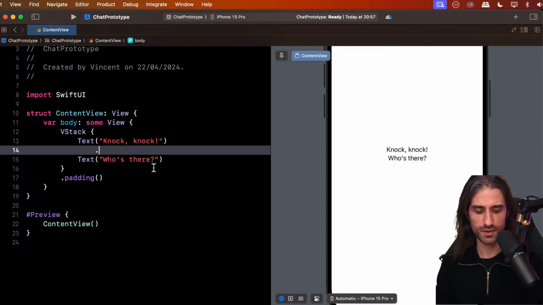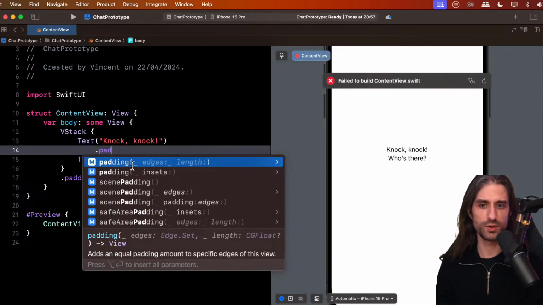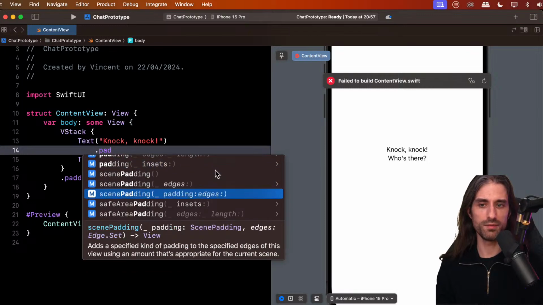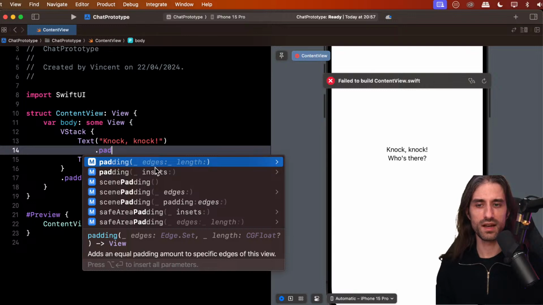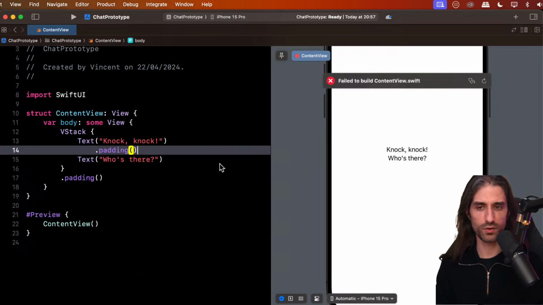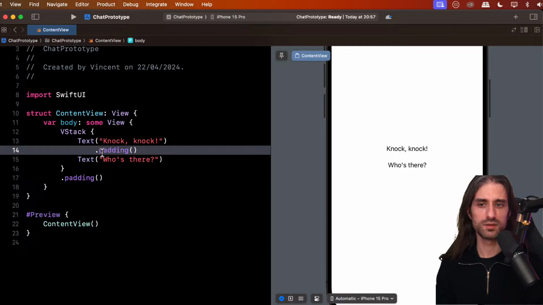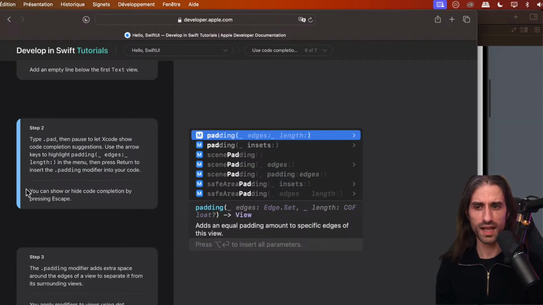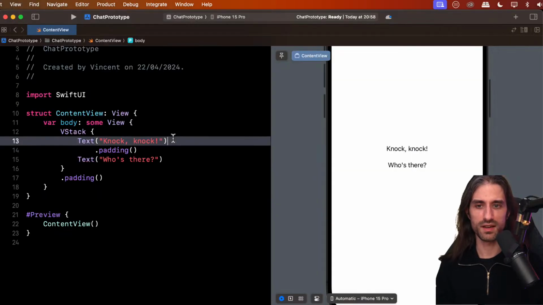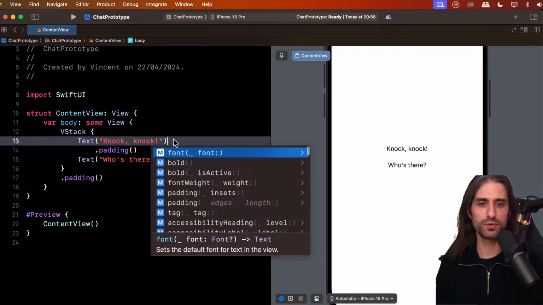So we start typing. You can see it's actually the one that's being selected by default. So I can move to select other modifiers which also contain this PAD string. And so I'm going to hit return. And you can see I've added some padding around the text by calling what's called a modifier on the view text. So I guess this is going to explain what a padding and what a modifier is just after. Here they show that you can show or hide code completion by pressing escape. So indeed, you can do it like that with escape, both to show it and to hide it.